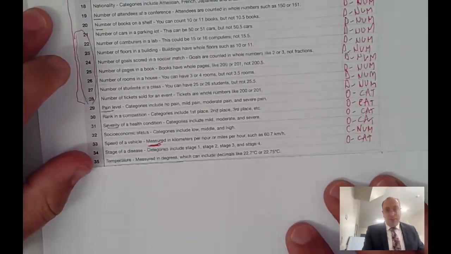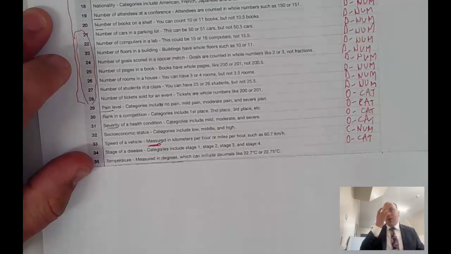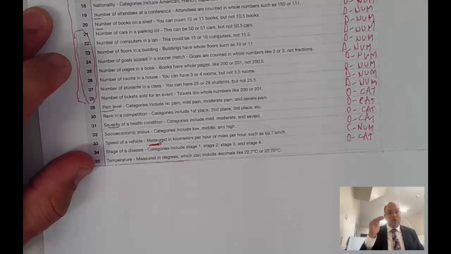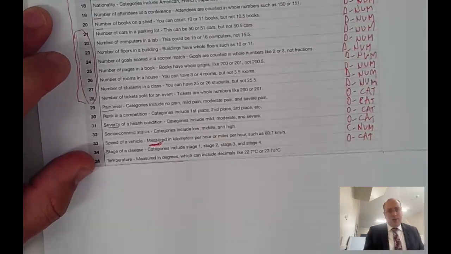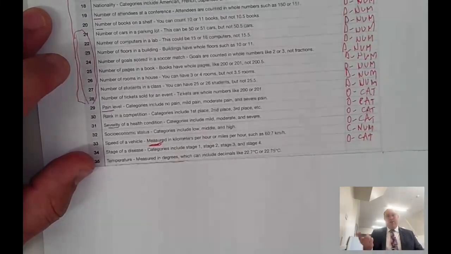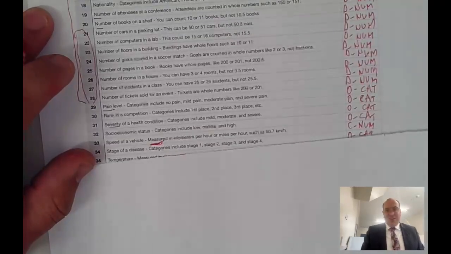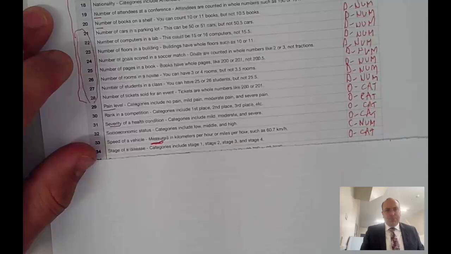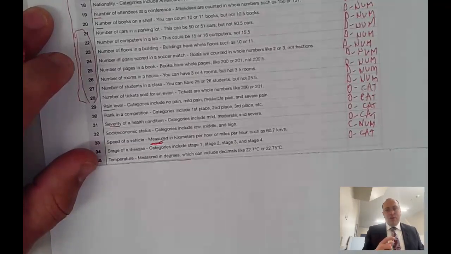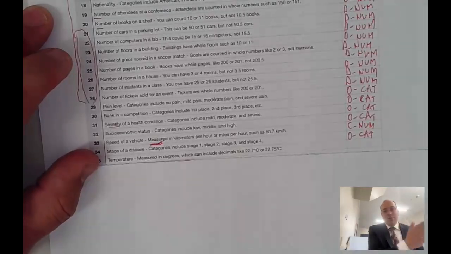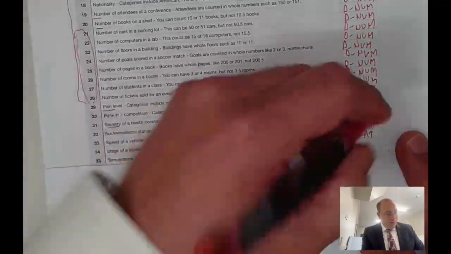Question 35 is the temperature. We do measure the temperature, even though we normally measure in 35 degrees, 36 degrees Celsius or centigrade, or 33.5 degrees. Normally, we don't say like 35.3821 degrees. So our tools that we use to measure, of course, are limited, but temperature is continuous. So we've got continuous numerical data.